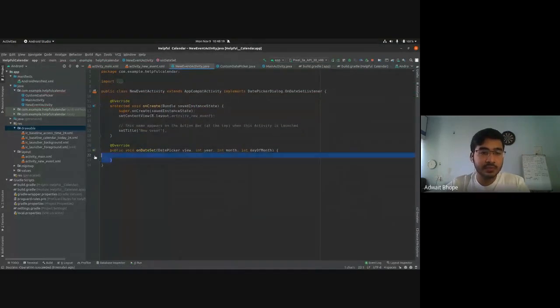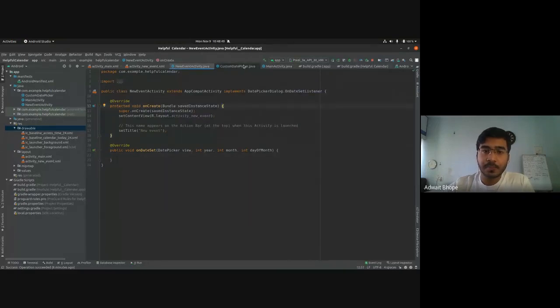And you'll notice that this function appears here. This is the function that's a part of this interface, and this is the function that will get called when the user clicks on OK. The name is onDateSet, and as parameters, you will get these values: year, month, and date. In this function, you can do whatever you want with the date that he picks. So we are free to do that.